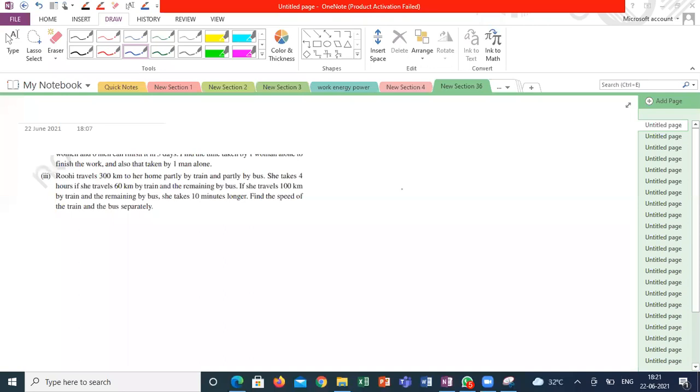Harita, can you say what the variables are here from the question? Find the speed of the train and the bus. From that, I can say these are the variables, correct? Am I right or wrong? Harita? Yes, sir. So let's assume the speed of train should be x and speed of bus should be y. x kilometer per hour I can take, because they gave in hours and kilometers only. Speed of bus